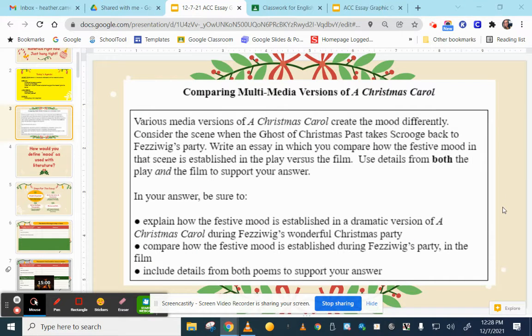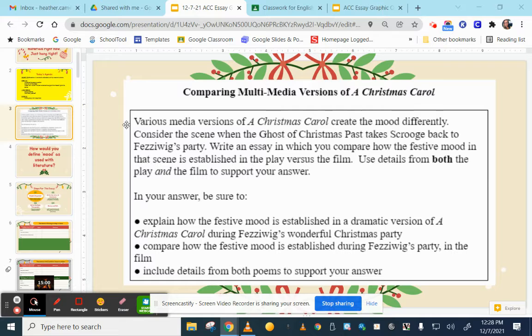Today is the first day that we are learning about the upcoming essay for A Christmas Carol. Here is the essay prompt, aka essay question. It is dealing with comparing multimedia versions of A Christmas Carol. And that means that we are going to be comparing a segment of the play with a segment of the film or video. Here's the question that we're going to be focusing on.